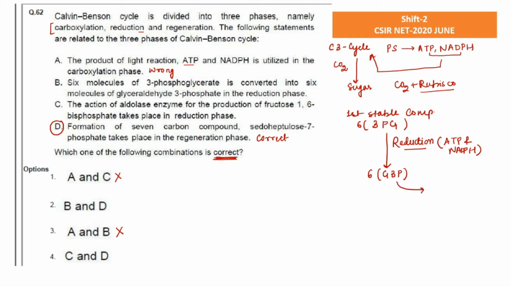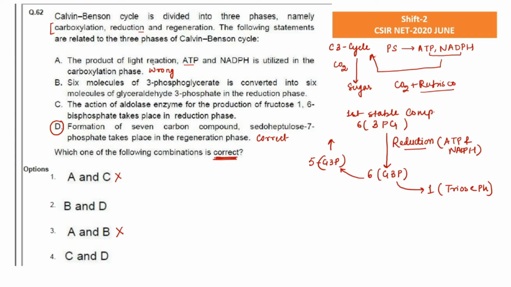From this, one molecule of glyceraldehyde 3-phosphate, or triose phosphate, will enter either the sucrose synthesizing pathway or the starch synthesizing pathway, and the rest 5 molecules of G3P will enter the regeneration process, in which they will go back to the initial compound which took part in the very initial step.